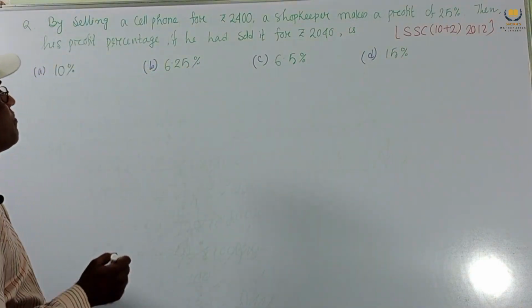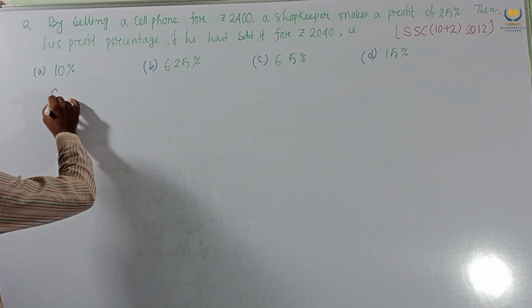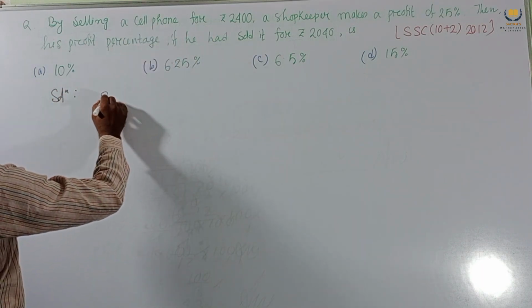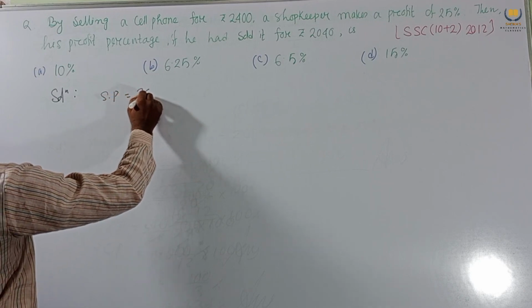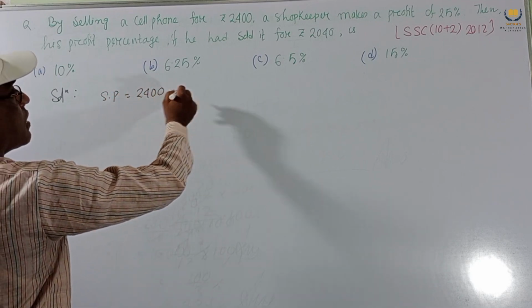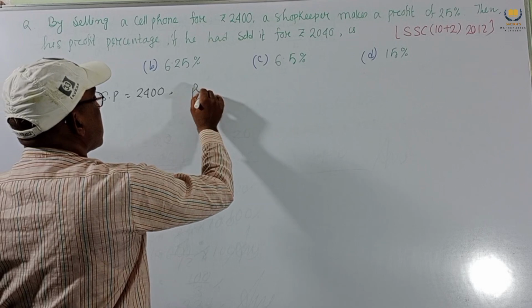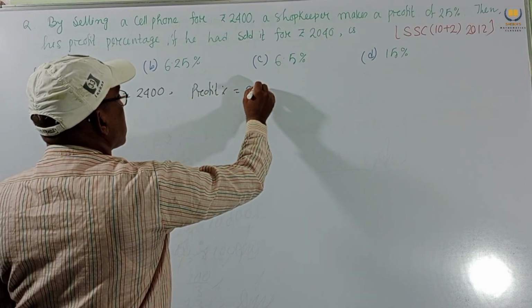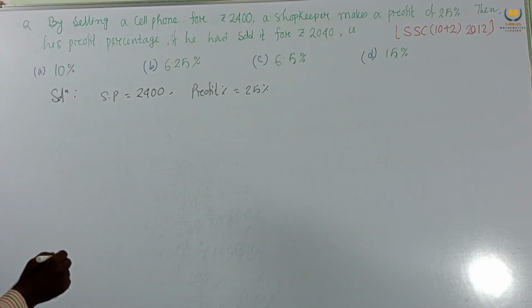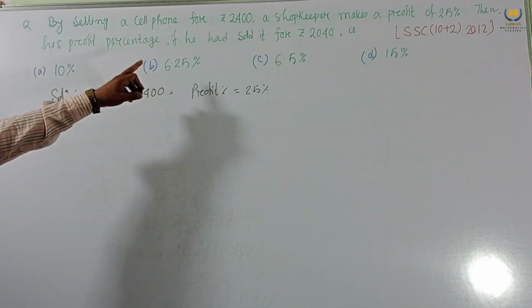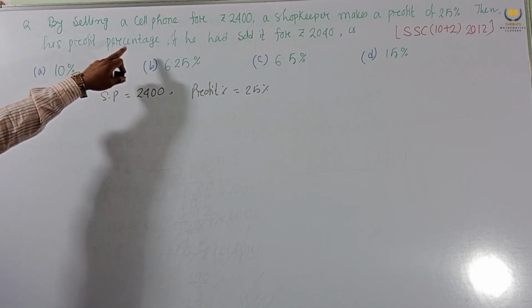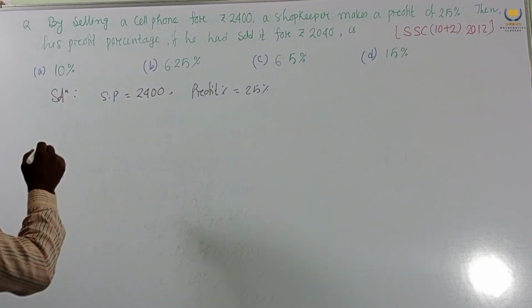So this is our problem. Now the solution starts. What is given here? SP equals 2400, and profit percent equals 25%. We have to find his profit percentage if he had sold it for 2040.